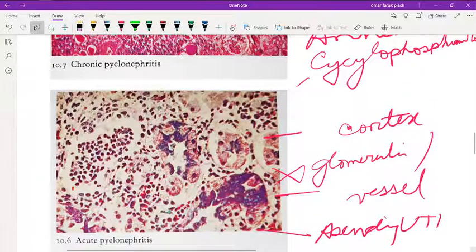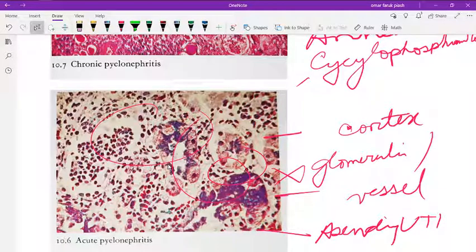This is the neutrophilic infiltrate of the renal interstitium.